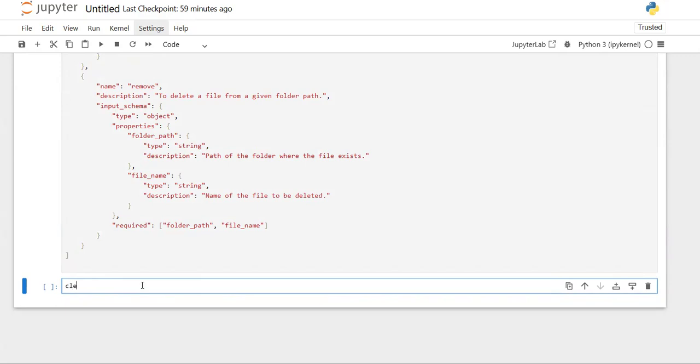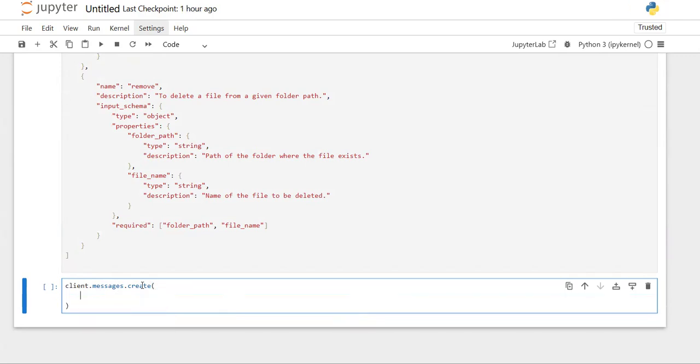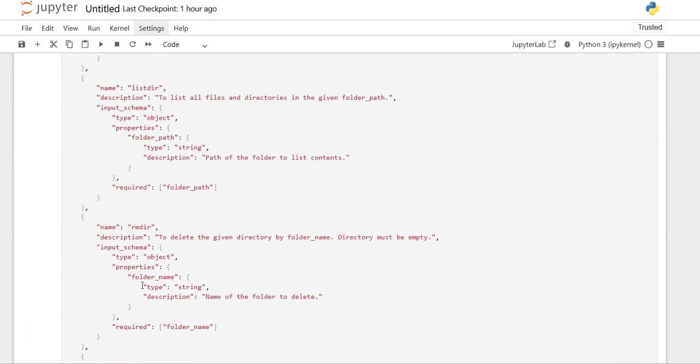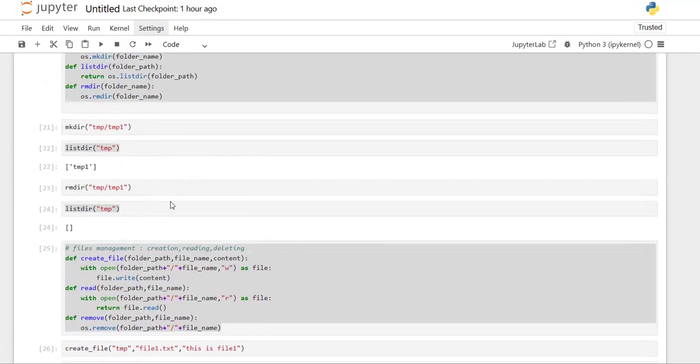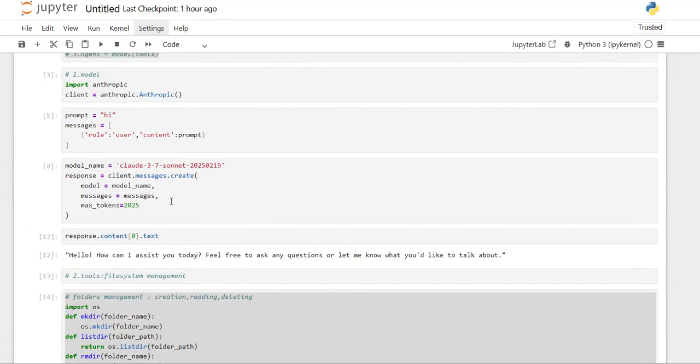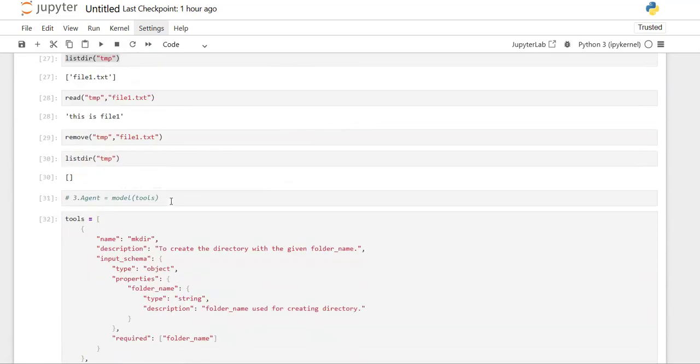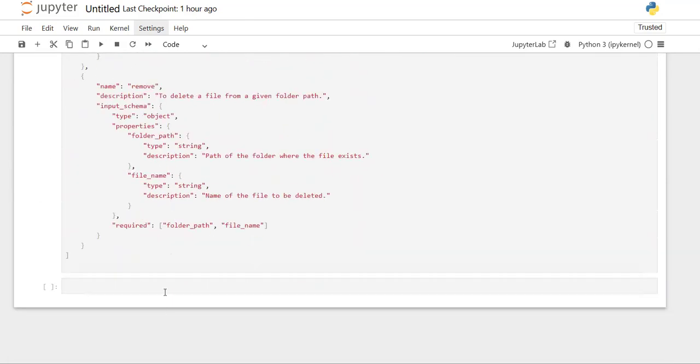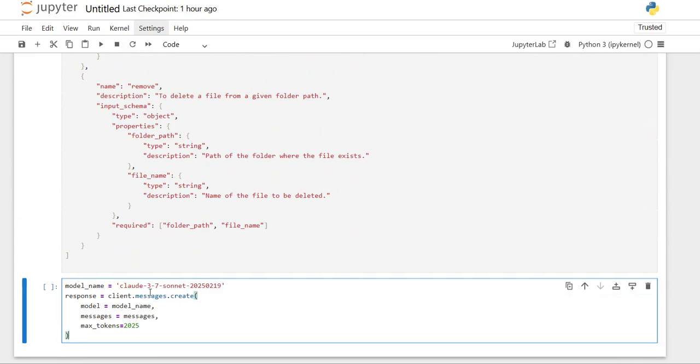So how to create an agent with the model? Same as previously, you define your client dot messages dot create to call your model. I'm just copying the code which I have written above and pasting it here, for the same model, passing the messages.